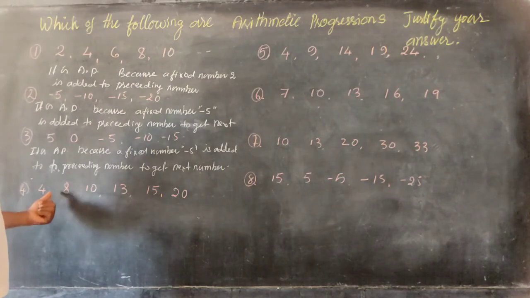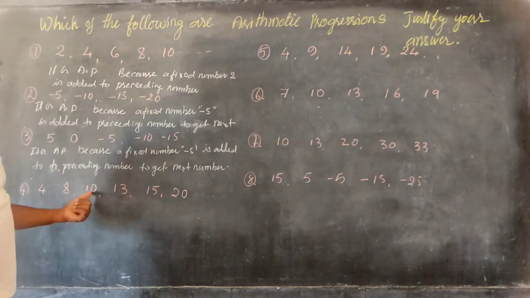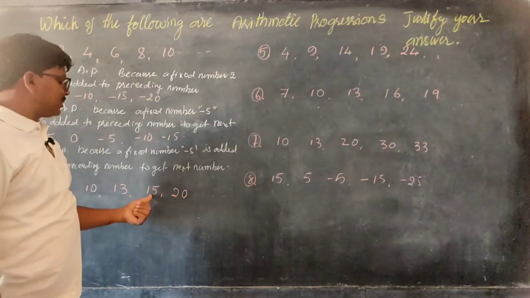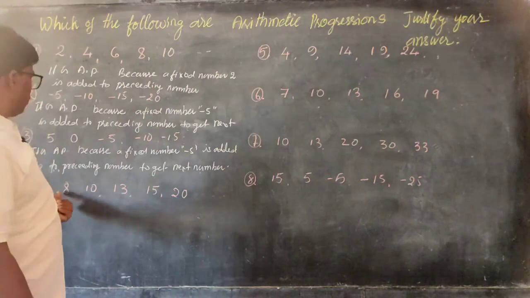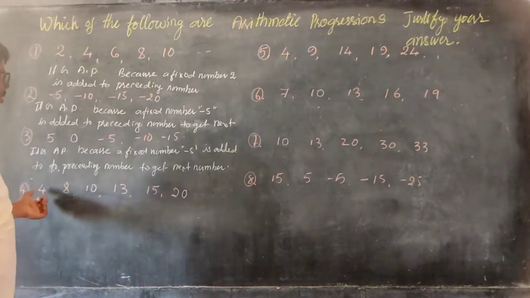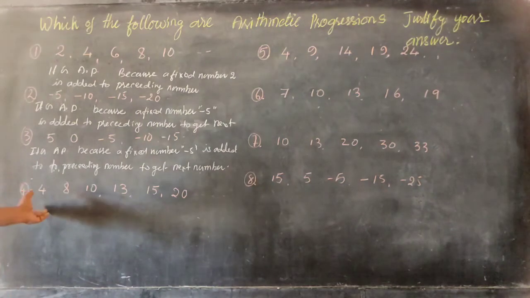A fixed number is not added: 4 is added to get this one, plus 2, plus 3, plus 3, plus 5. A fixed number is not added to the preceding number to get the next number. So it is not an AP.